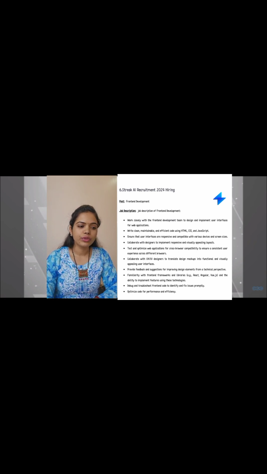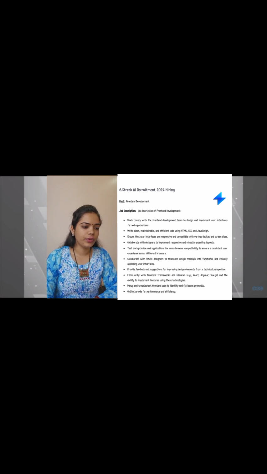Ensure that user interfaces are responsive and compatible with various devices and screen sizes. Then collaborate with the designer to implement responsive and visually appealing layouts. Then test and optimize the web applications for cross-browser compatibility to ensure a consistent user experience across different browsers.